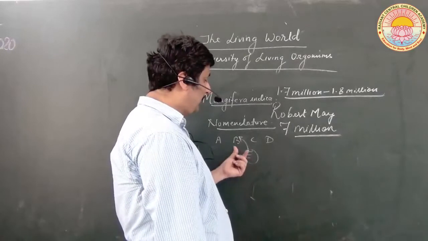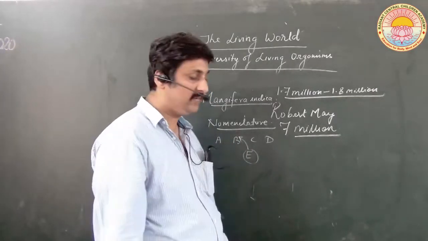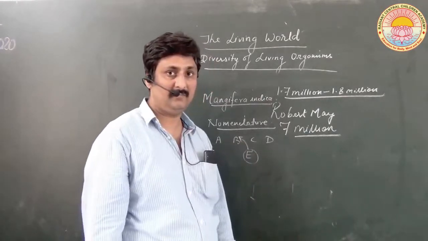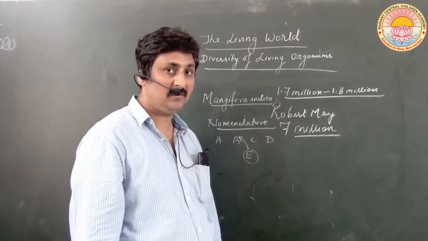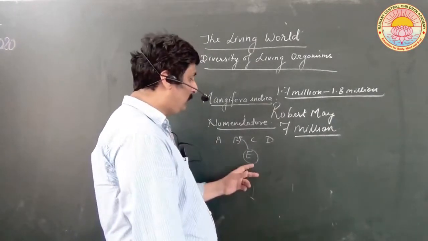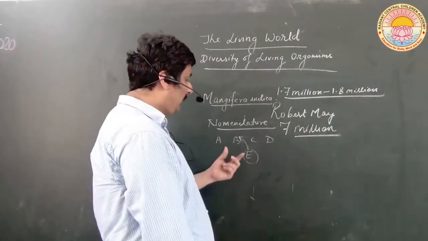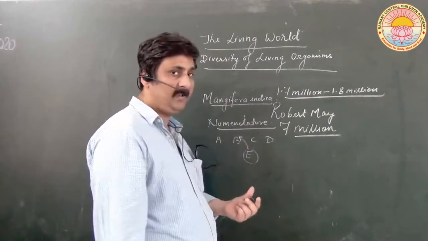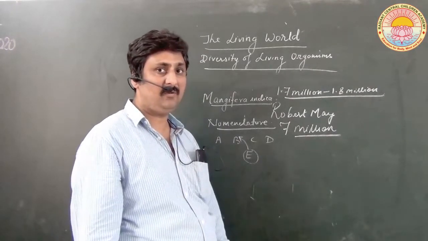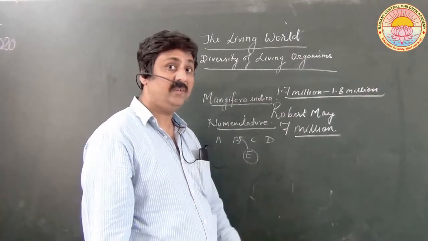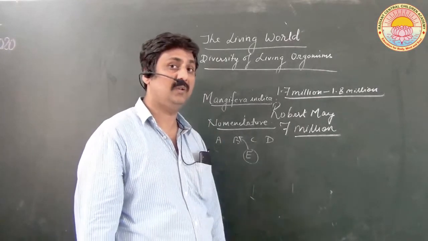If plant E is similar to plant B, that means E is not a separate species, it belongs to species B. If E, the plant which has been discovered, is different from B, naturally E will be a different species altogether. So this is called identification, and identification is very essential for nomenclature.